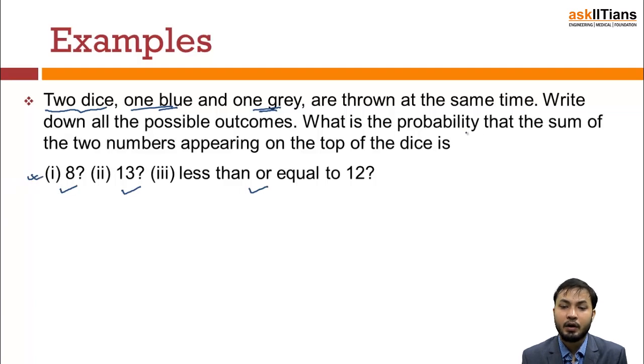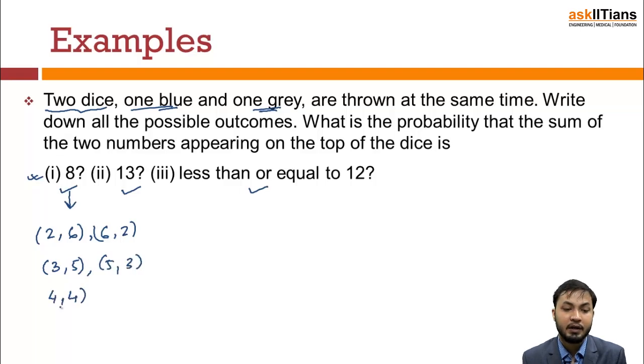Now the probability that the sum of the 2 numbers appearing on the dice is 8. If I roll 2 dice, what are the possible ways to get 8? I can get 2 and 6, and 6 and 2, right? Then I can get 3 and 5, 5 and 3, and I can get 4 and 4, right? So these are 1, 2, 3, 4, 5 cases. So out of 36, I have a 5 by 36 chance of getting this.